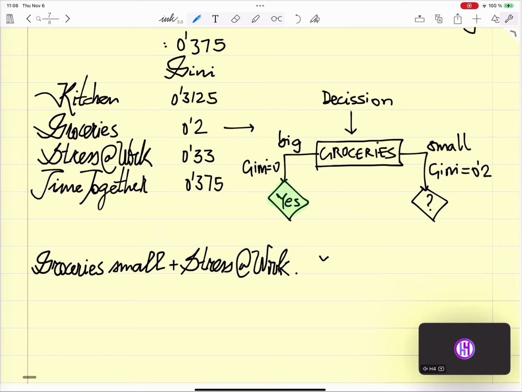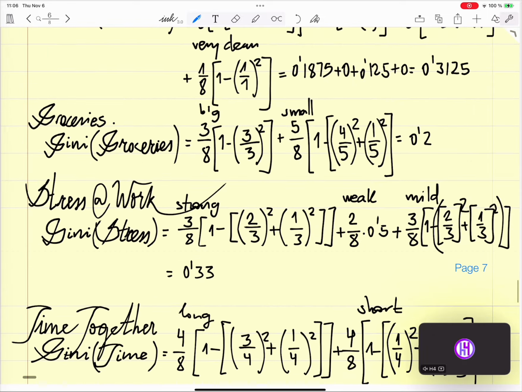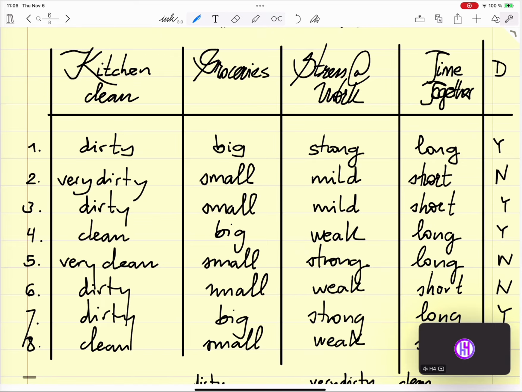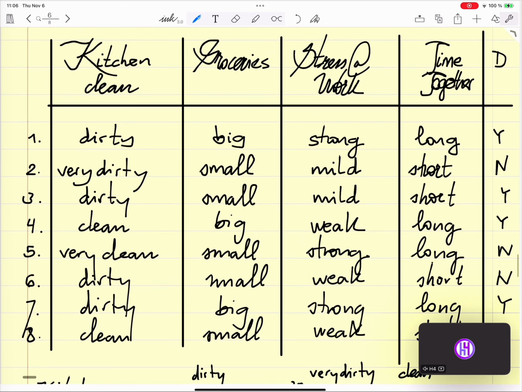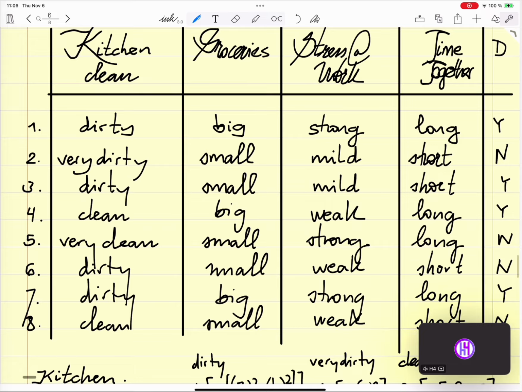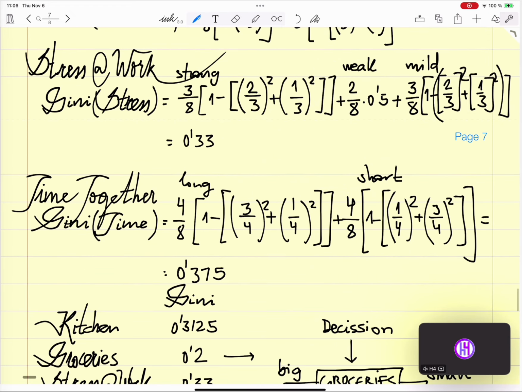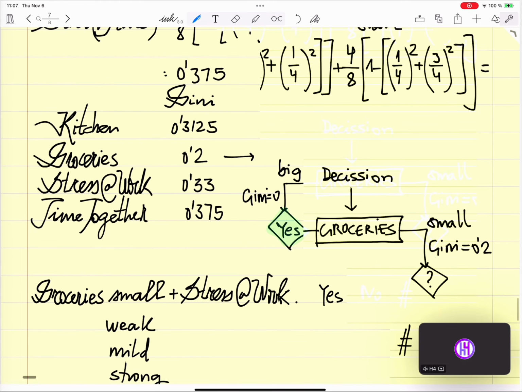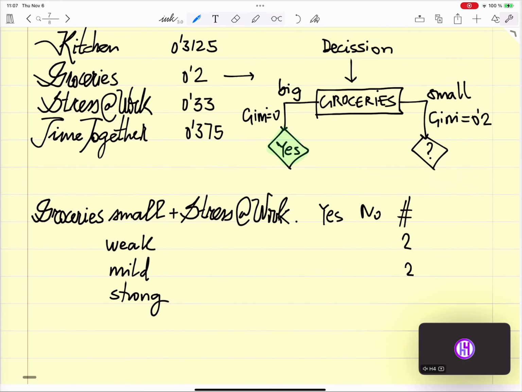So this is going to be a yes, a no, and some total. So whenever I have the groceries, stress at work, it's going to be mild. The grocery is small, sorry. Mild 2 times, weak 2 times, and 1 time strong. So it's going to be weak, mild, and strong. Weak and mild is going to be 2 times, and 1 time is going to be strong.